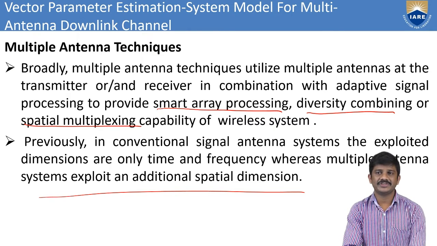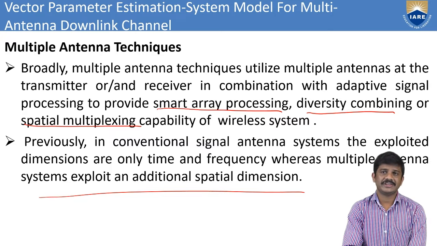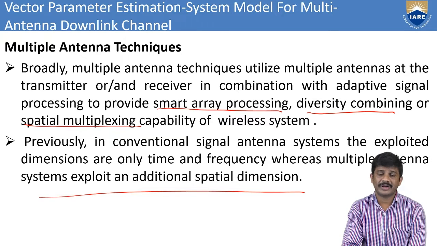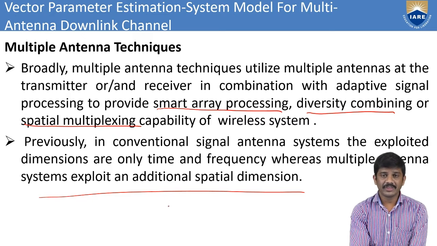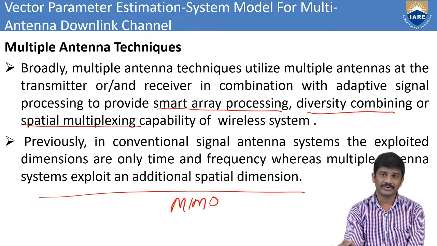In the previous session we found time and frequency from a single antenna, not for multiple antennas. After that we can give the MIMO. MIMO is multiple input and multiple output systems, which is mainly what we go for in our course.